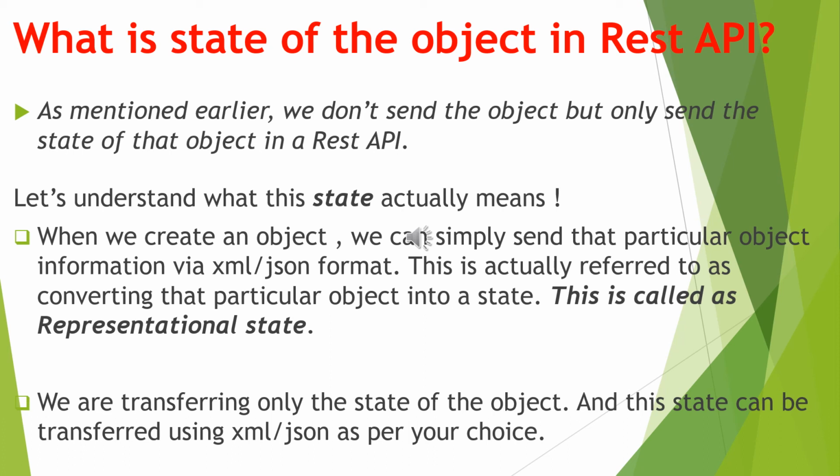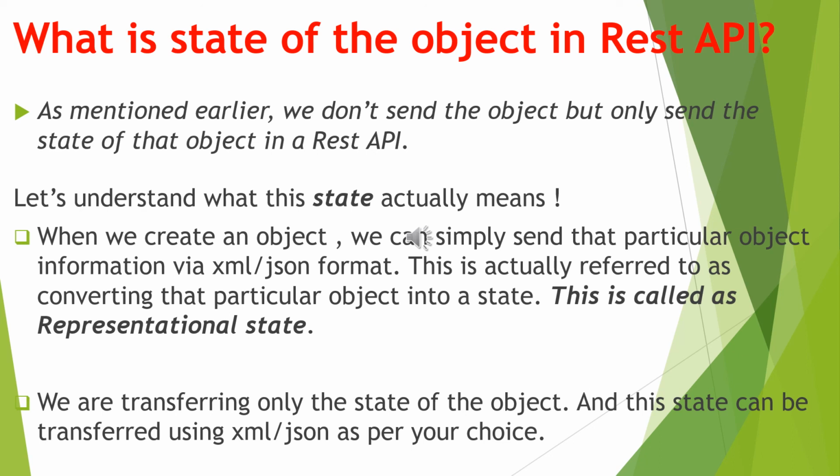However, JSON is the most preferred format that we use in REST APIs these days. The reason is that JSON is quite comfortable to read. It's easily readable, and it's also very lightweight compared with the XML format.